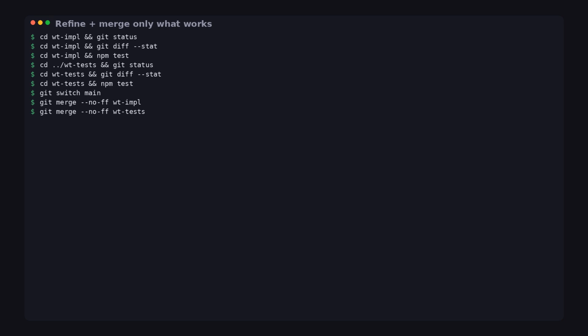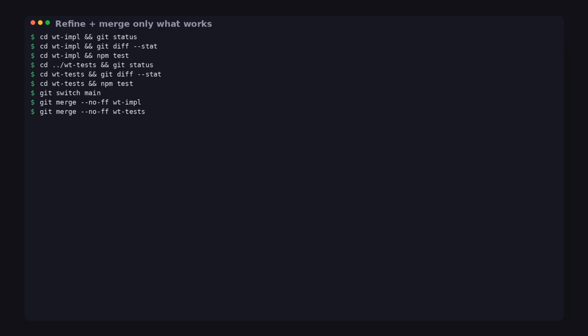Loop. 1. Check diffs in the worktree. 2. Run the smallest test command. 3. If it fails, send a targeted follow-up prompt to the same agent, still in the same worktree. So in WT-impl, I do git diff --stat so I can see what changed. Then I run npm test or whatever your project uses.